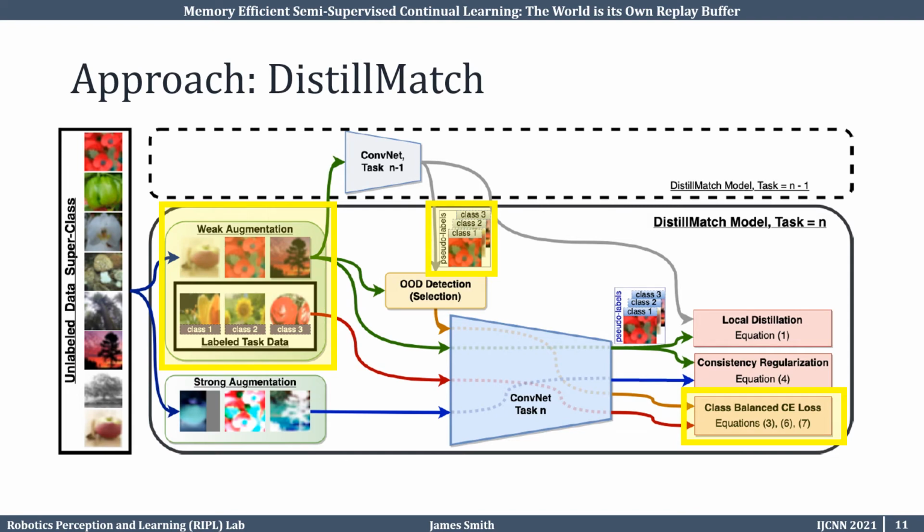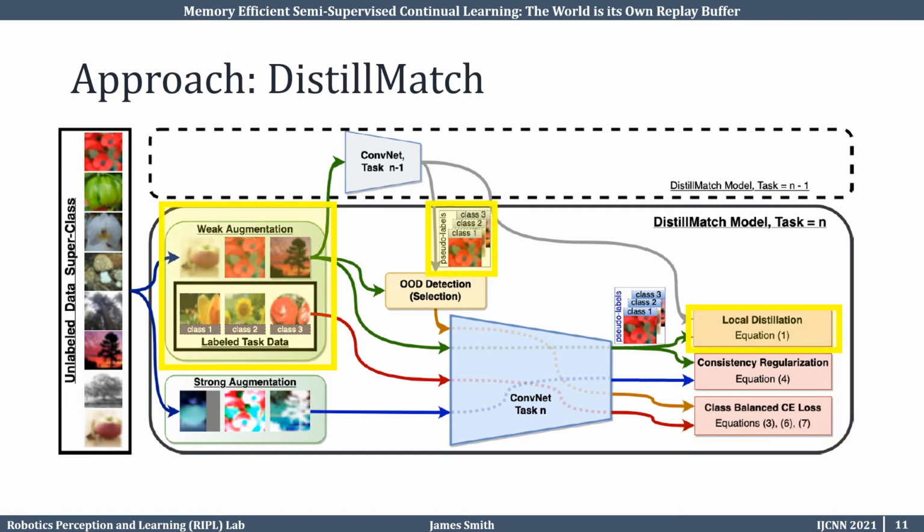We then combine the pseudo-examples from the previous step with the labeled data from the current task. We use this data to calculate class balancing gradient weights and apply a class balance cross-entropy loss. This is equations 3, 6, and 7 from our main paper text.